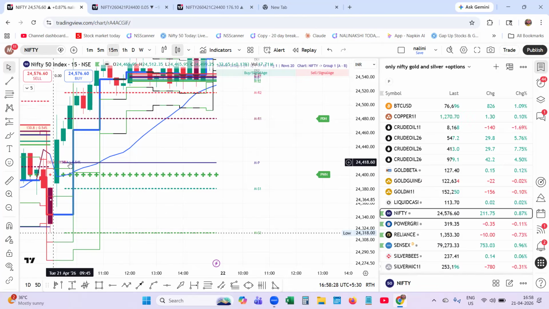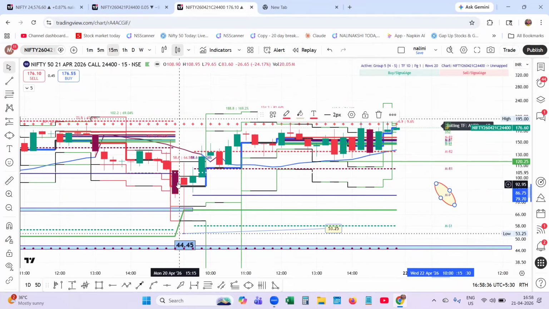Whereas the call option took time, and only in the second 15 minutes it stabilized and started trading above. So this is, I can say, mad volatility. When the price goes down, you will panic and you will not be entering into this. That's how.